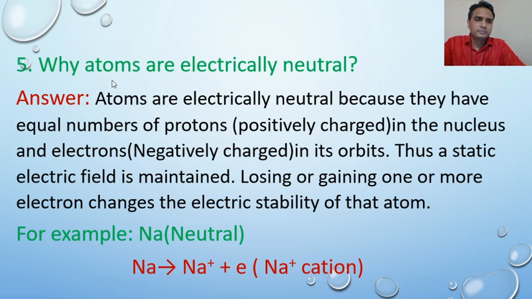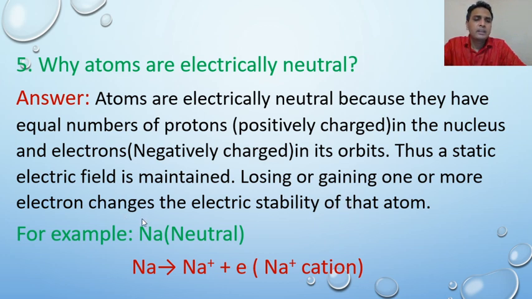Atoms are electrically neutral because they have equal numbers of protons, positively charged in the nucleus, and electrons, negatively charged in its orbits. Thus, a static electric field is maintained. Losing or gaining one or more electrons changes the electrical stability of that atom.